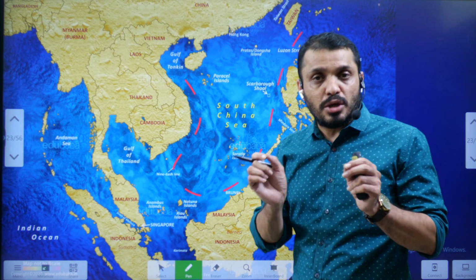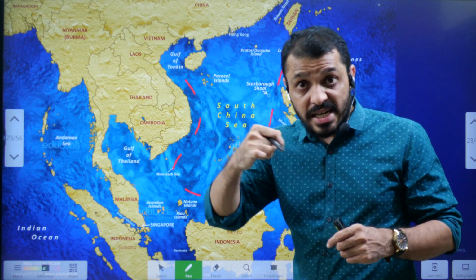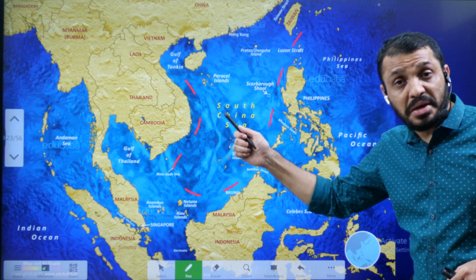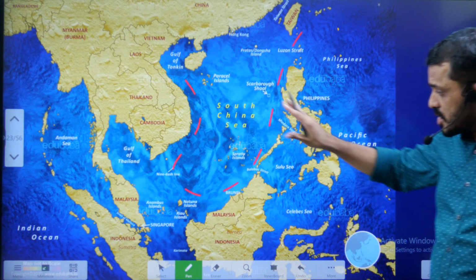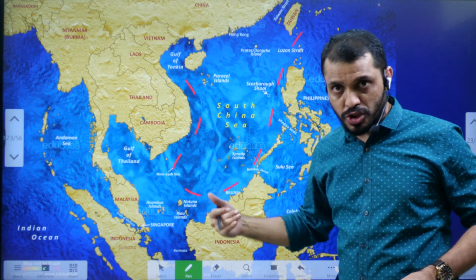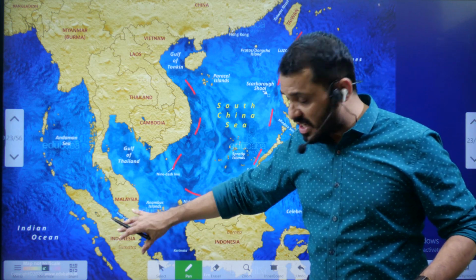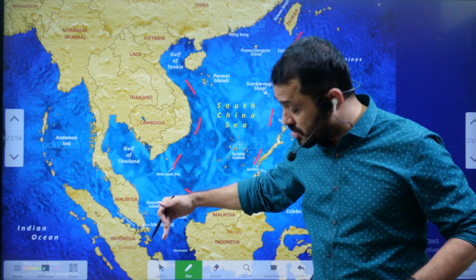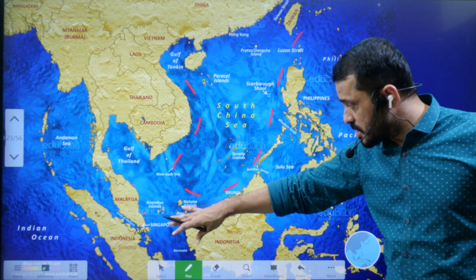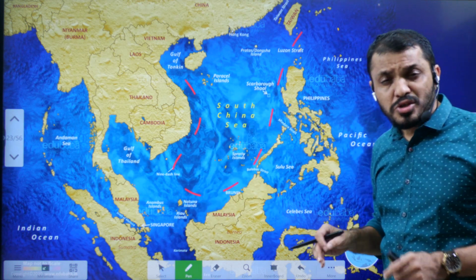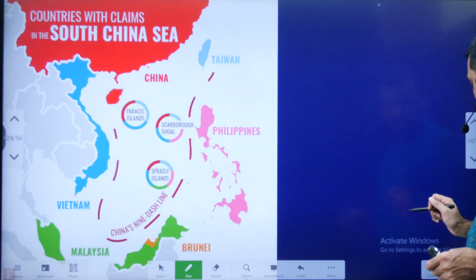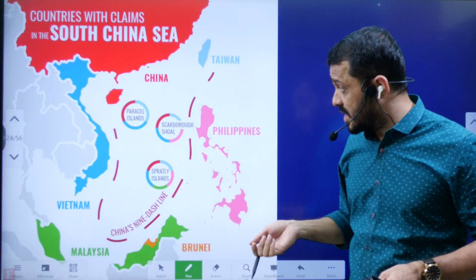Actually, China is controlling the South China Sea by announcing the nine-dash line. China is the country which is majorly claiming the South China Sea. The South China Sea plays a very important role in terms of trade and commerce in the ocean, because through the Strait of Malacca, the Indian Ocean connects to the Pacific Ocean, and as soon as the shipping comes through the Malacca Strait, that shipping will come to the South China Sea. So having control of the South China Sea holds a lot of geographical significance.